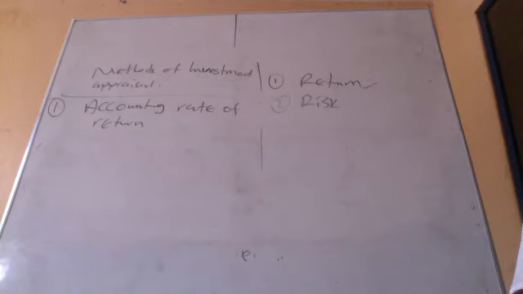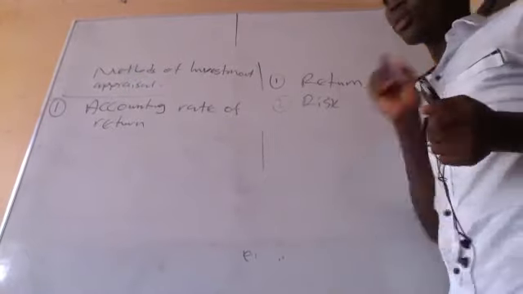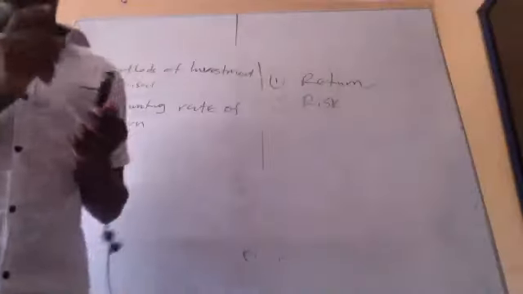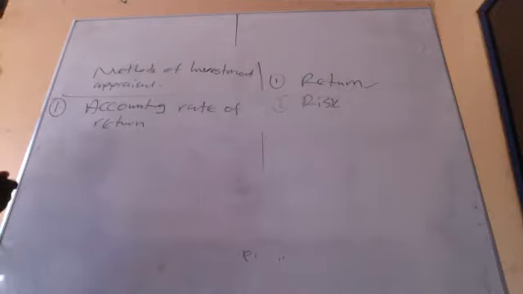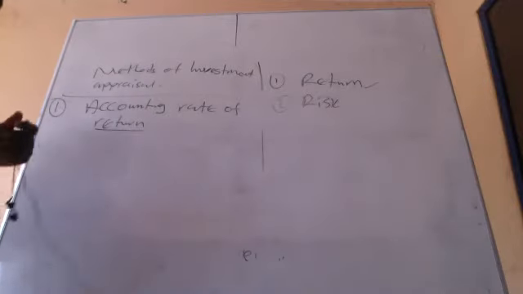Okay, that's fine. Now, the accounting rate of return is just the method of appraising investment where we consider the accounting profit. But if you say return, we saw return in the ratios, right? Return on capital employed. Return means profits.